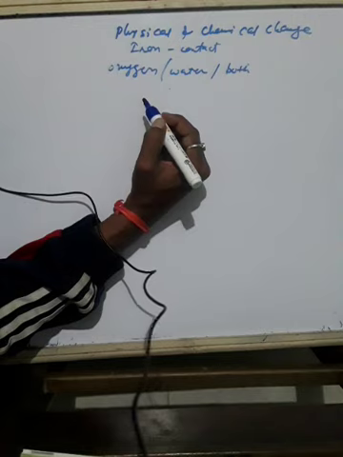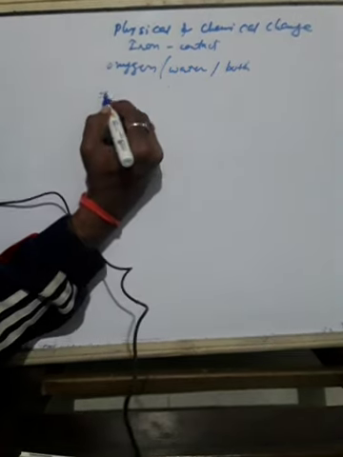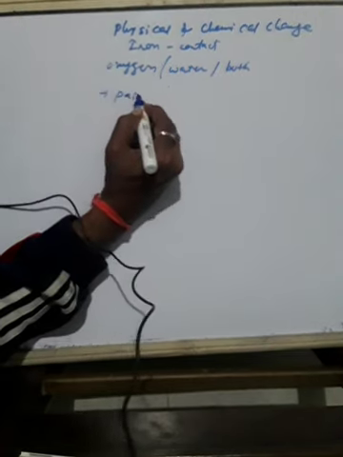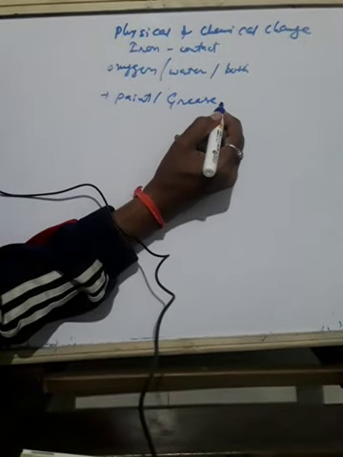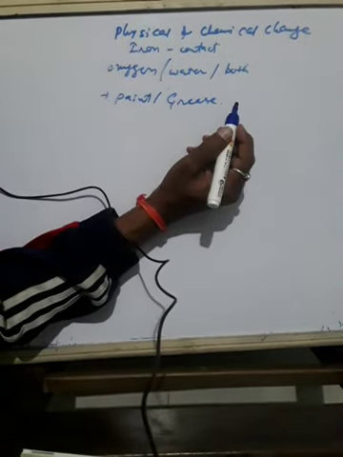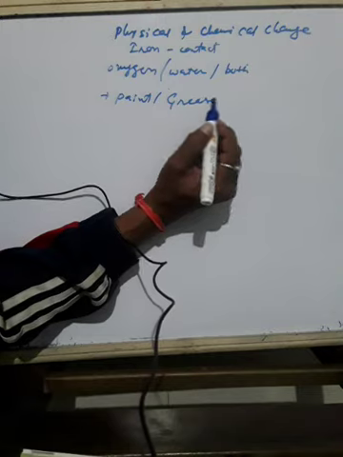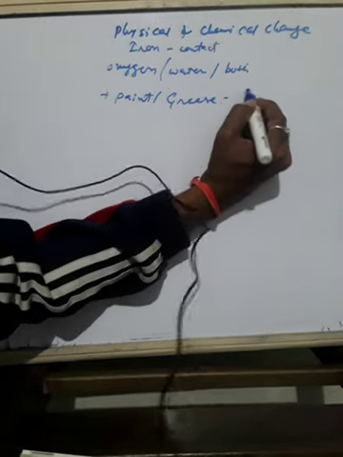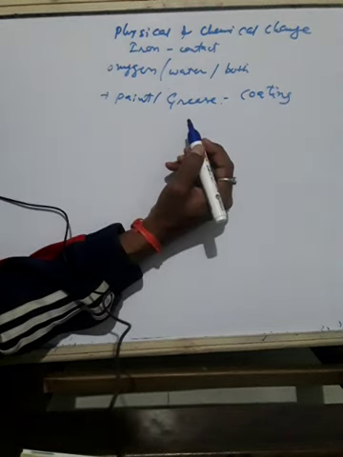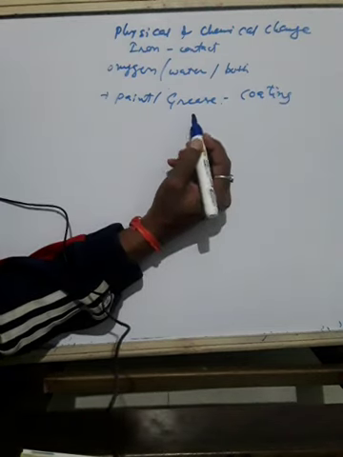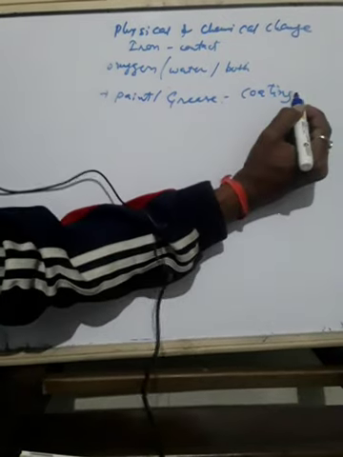One simple way is to apply a coat of paint or grease. In fact, these coats should be applied regularly to prevent rusting. So paint or grease coating should be regularly done over the iron article, so that it will be prevented from rusting.